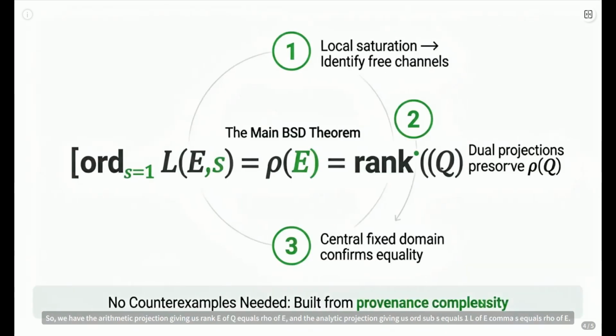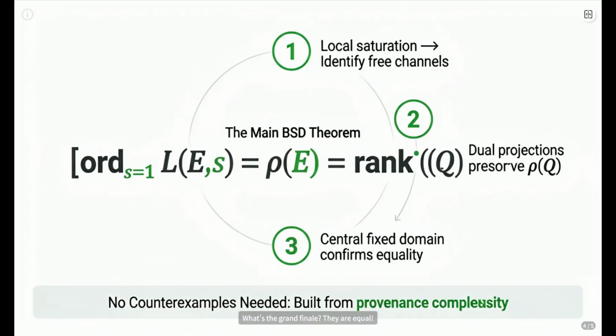So we have the arithmetic projection giving us rank E of Q equals rho of E, and the analytic projection giving us ord at s equals 1 of L of E, comma s, equals rho of E. What's the grand finale? They are equal. The main theorem states ord at s equals 1 of L of E, comma s, equals rho of E equals rank E of Q. How do we know?